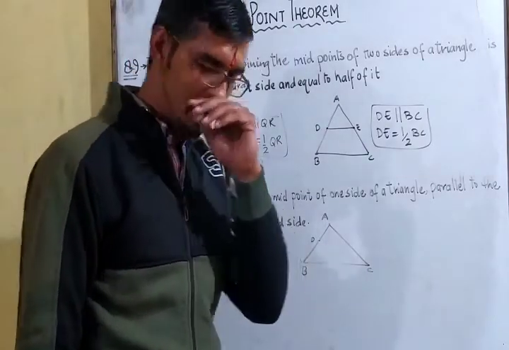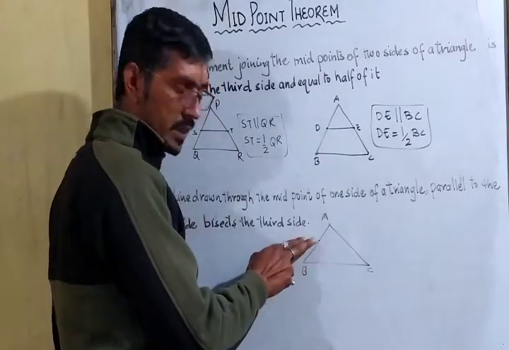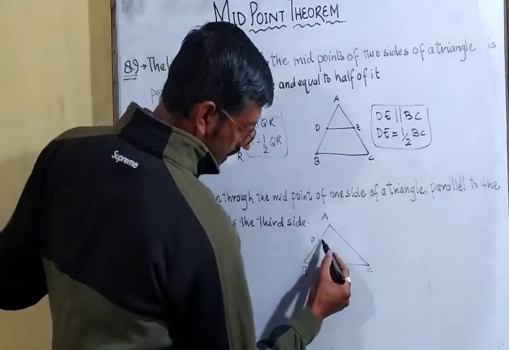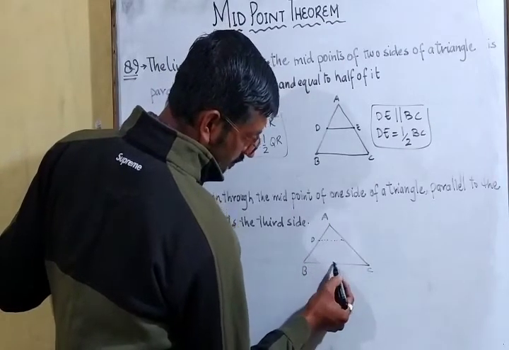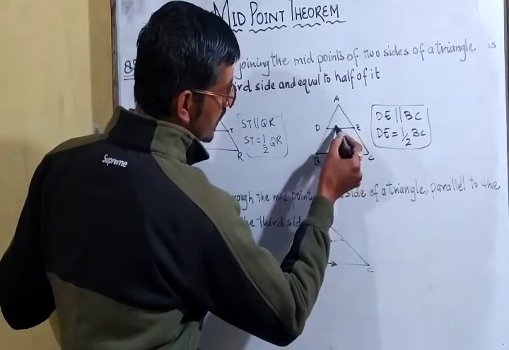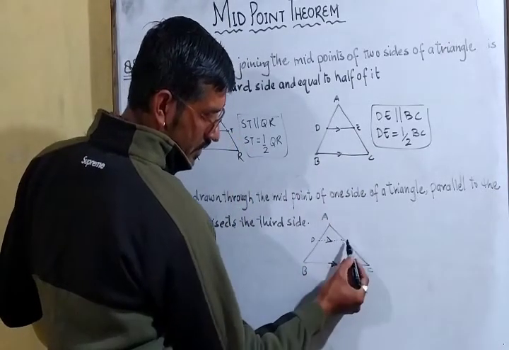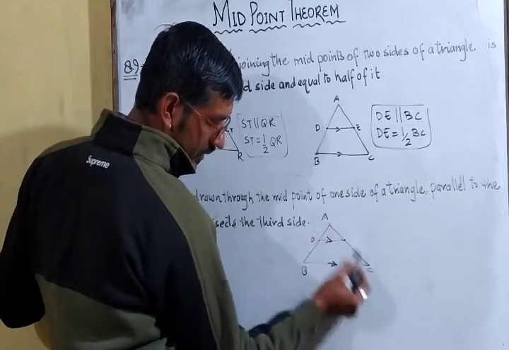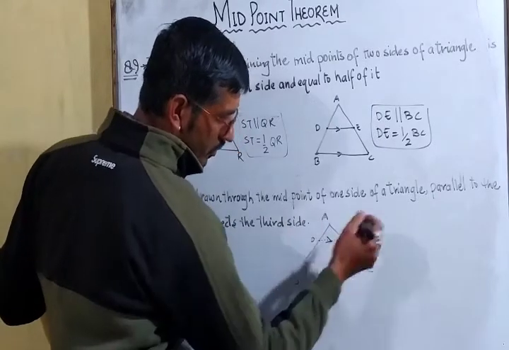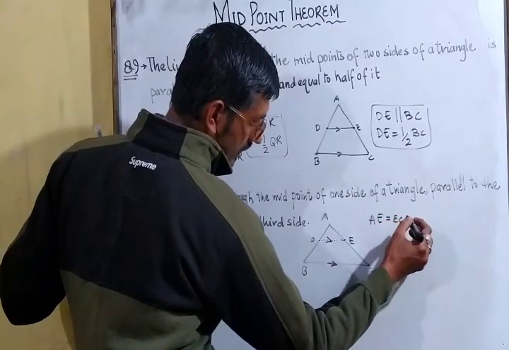Okay, now what we have to understand in this theorem कि अगर एक ट्राइंगल की एक साइड के मिड पॉइंट से थर्ड साइड के पैरेलल एक लाइन सेगमेंट खींचा जाता है, that means if we draw a line parallel to this line, this is the symbol of parallel. Okay, so after proving, this should be parallel to this. Okay, so this line is parallel to this line, so it will intersect the third side at its midpoint.